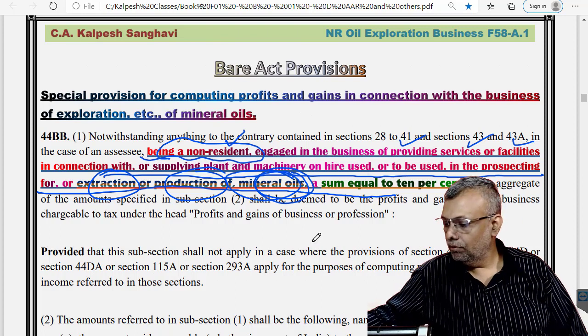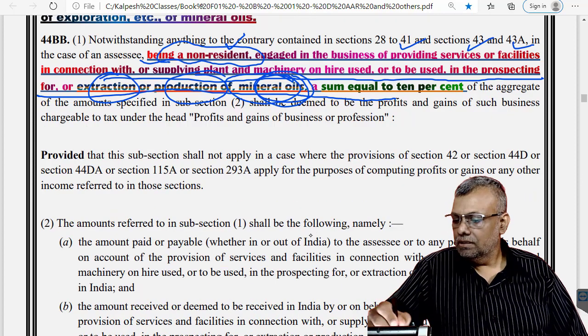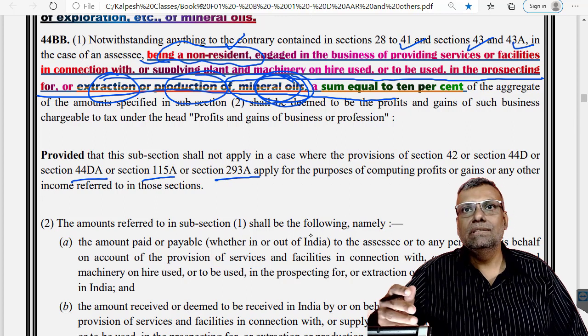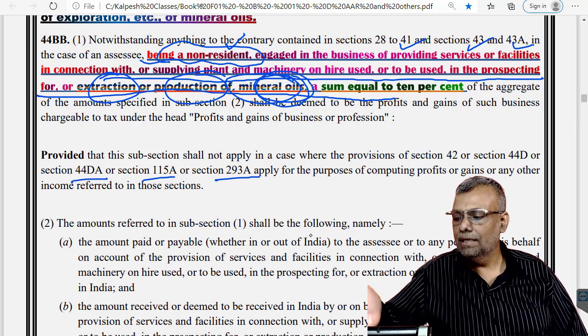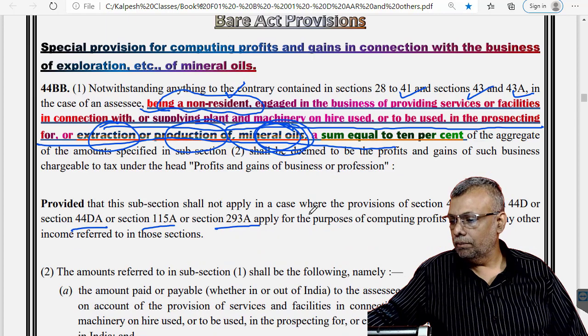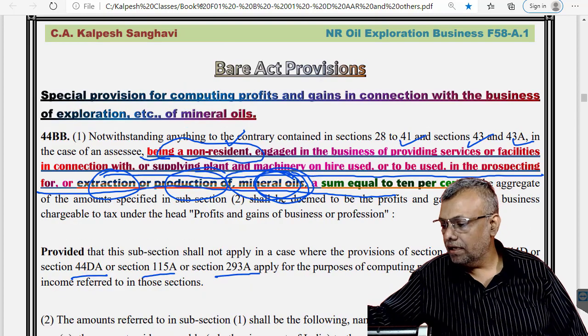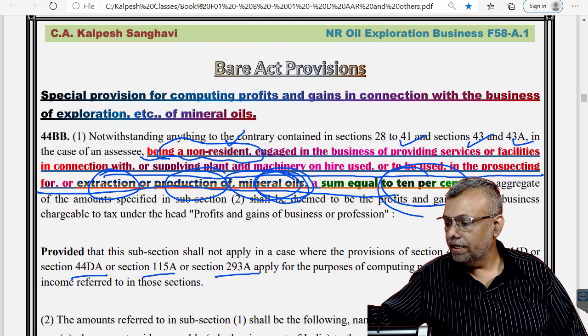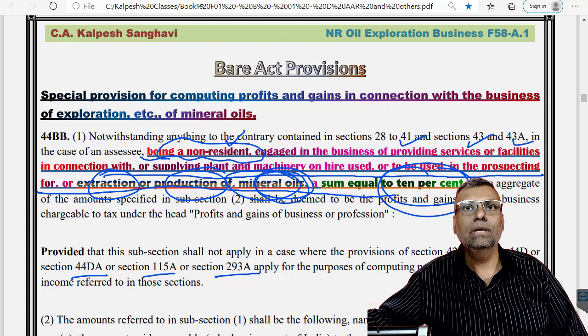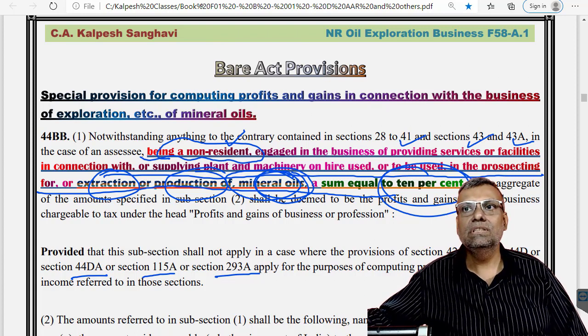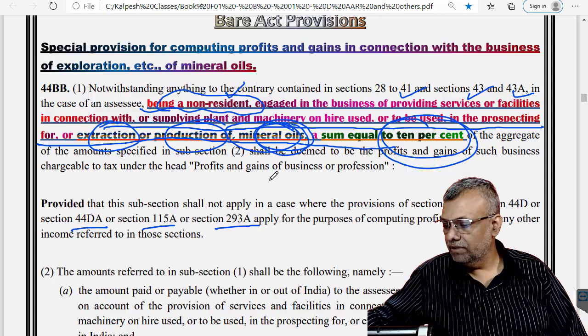However, if some of the specified sections are applicable, which is basically some special rate provisions and all that, then this particular section does not apply. Now in this particular case, the income computation rate is 10%. So this is your straight away presumptive income. So income multiplied by the rate and you will get the amount of the net income. This is your straight away presumptive rate, which has already been provided. So that way it is very simple provisions.